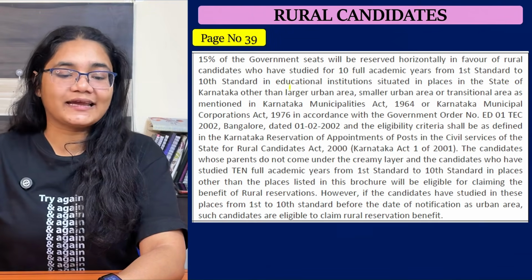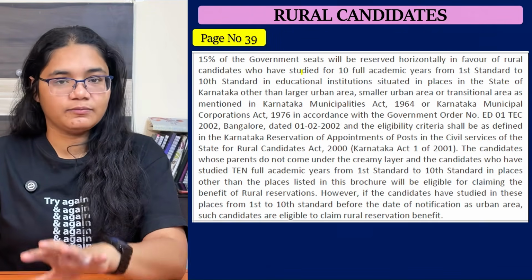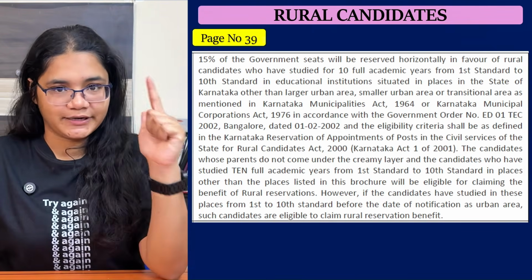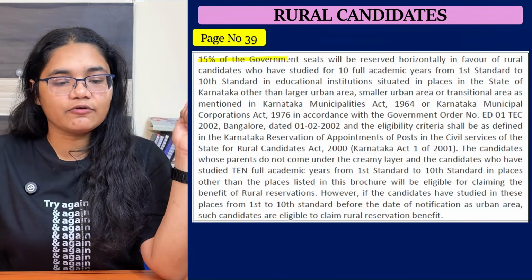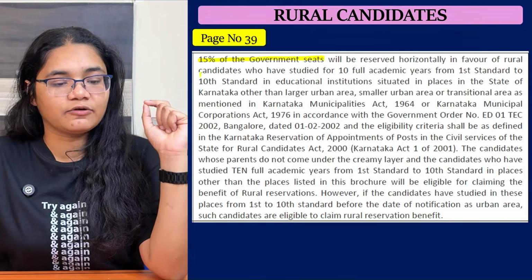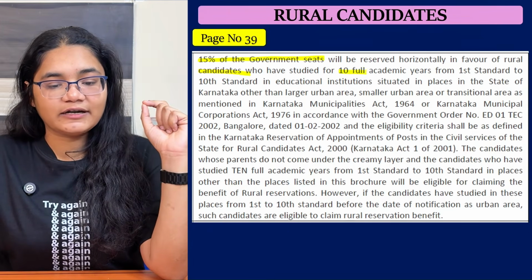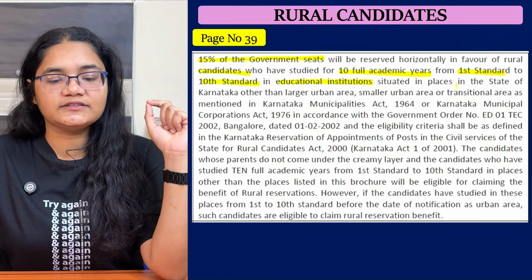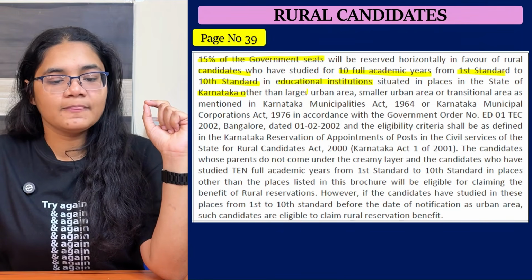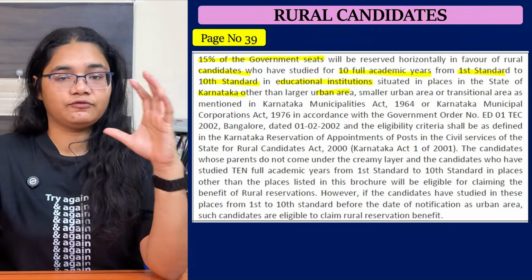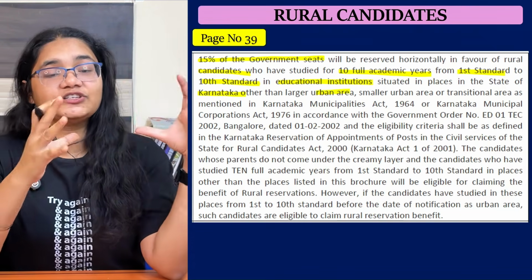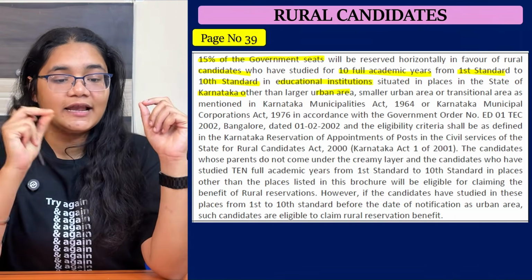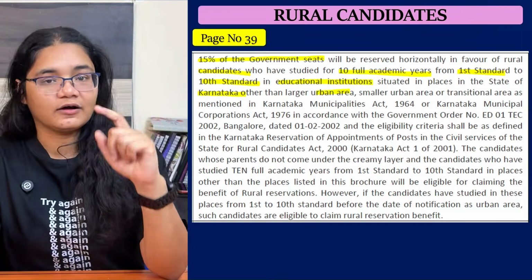Next, coming to the second category, that is rural candidates. If you belong to a rural place, what is the benefit here? This is first of all mentioned on page number 39. You can check it. 15% of the government seats will be reserved in favor of rural candidates who have studied for 10 full academic years from 1st standard to 10th standard in an educational institution in places in Karnataka other than larger urban areas. So if you have studied in places other than larger urban areas for 10 years, from standard 1 to standard 10, then you are eligible to claim this rural reservation.